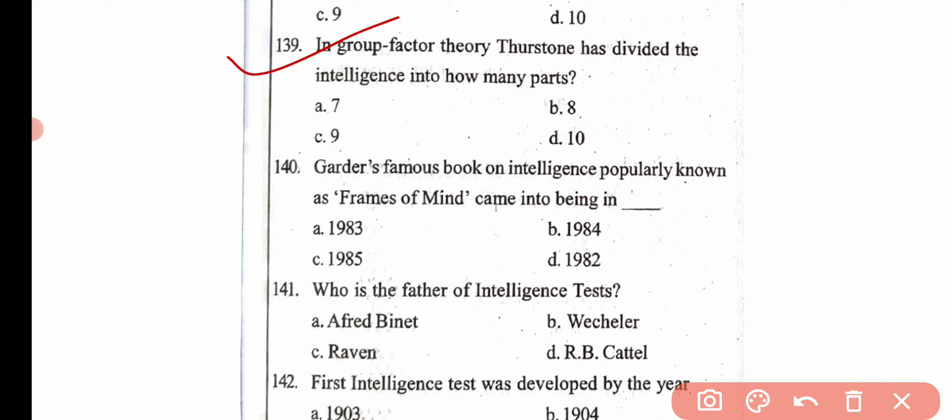Then the next question, in group factor theory, Thurston has divided the intelligence into how many parts? Option A 7, option B 8, option C 9, and option D 10. Here the correct answer is option C, that is 9.